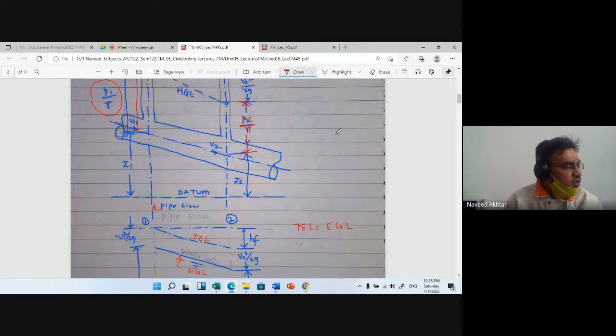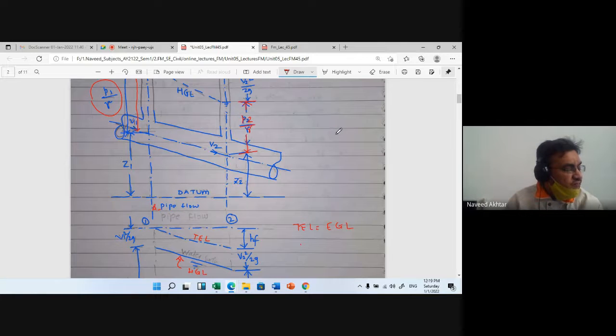In case of flow through a pipe, there is no free surface as in the case of flow through a channel. There is no free surface in pipe flow because the water flowing through a pipe is under pressure, which at any section of a pipe is indicated by the level of water column in a piezometric tube installed on the pipe. At different sections, you can measure the head by the piezometric tube.